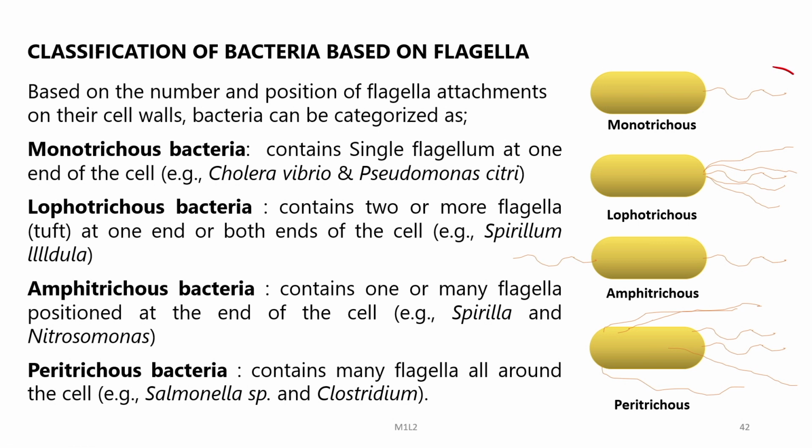Lophotrichous bacteria contain two or more flagella, again at one end of the cell or sometimes at both ends of the cell, example Spirillum undula. Amphitrichous bacteria contain one or many flagella positioned at the ends of the cell, example Spirilla and Nitrosomonas. Then there is peritrichous bacteria which contain many flagella all around the cell, example Salmonella species and Clostridium species.